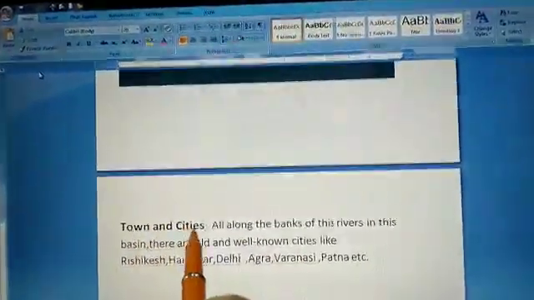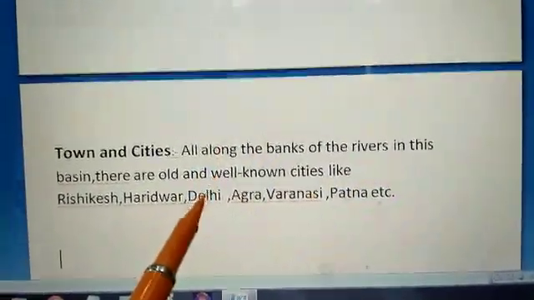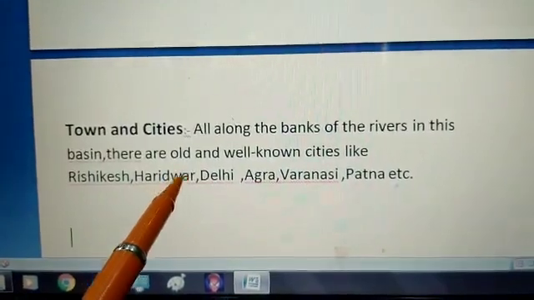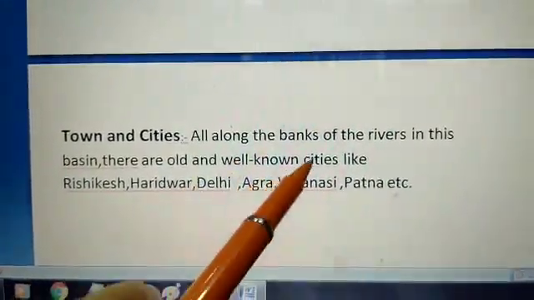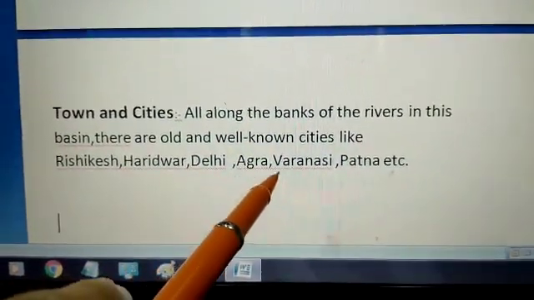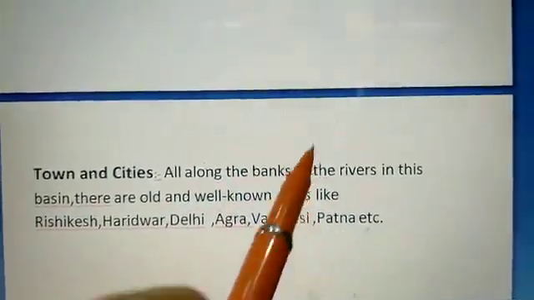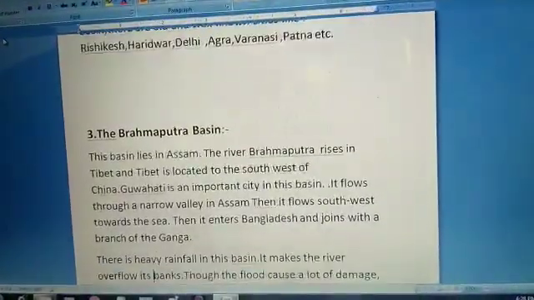What are the important towns and cities of the Ganga river? All along the banks of the river in this basin, there are many old and well-known cities like Rishikesh, Haridwar, Delhi, Agra, Varanasi and Patna. These are the important towns and cities of the Ganga basin.